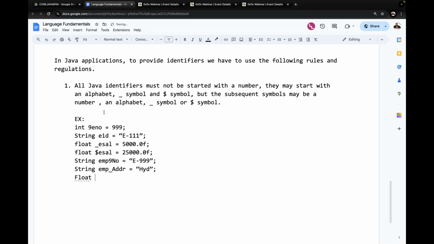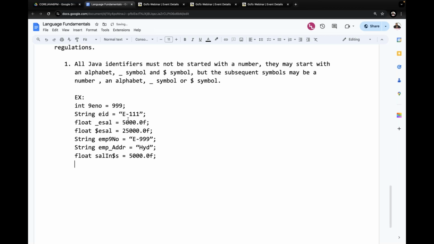Now float sal in dollars is equal to 5000.0F. That's it. These are the various examples we provided. Now in the form of variables I've given all these points. Similarly, we can provide in any form. That means for class names also we can provide, for method names also we can provide, but for our easy understanding purpose, what I'm giving there is normal integers in the form of variables.